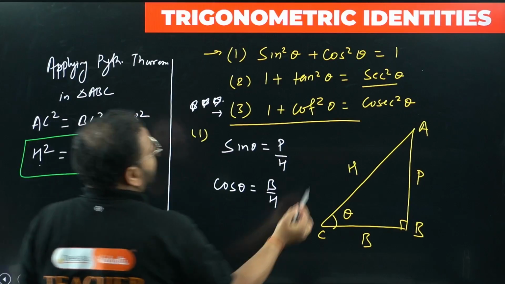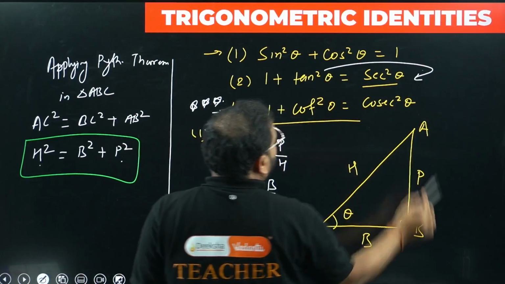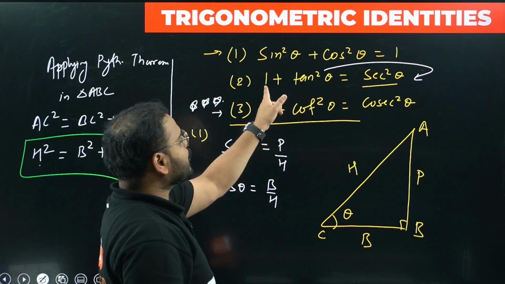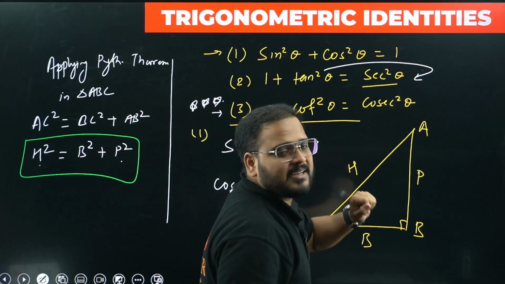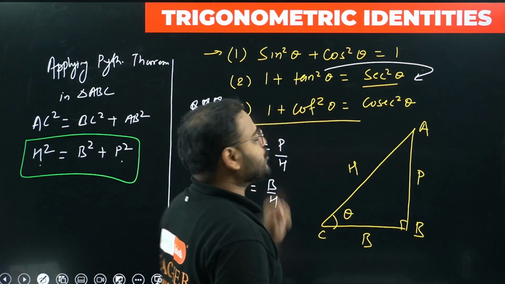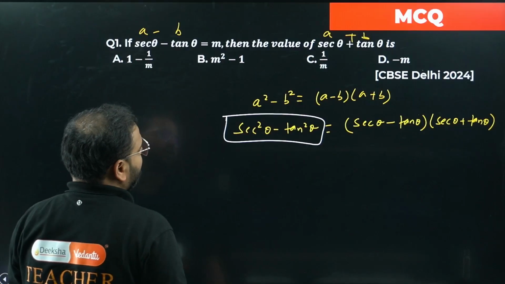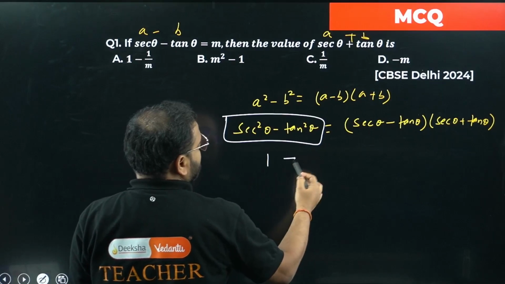Have a look. If I bring this tan square on this side, what is this going to become? Sec square minus tan square will become equal to 1. I can bring this tan square over here. Positive is there, over here it becomes minus. So sec square minus tan square equals 1. So I can replace this value on the LHS side by 1.